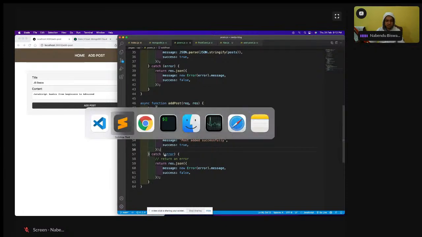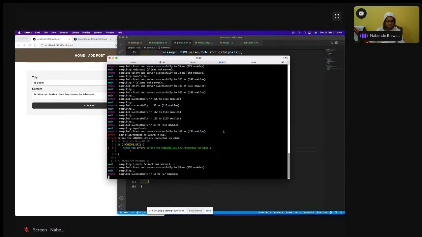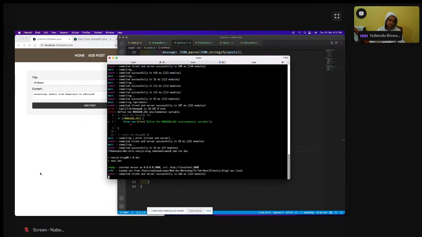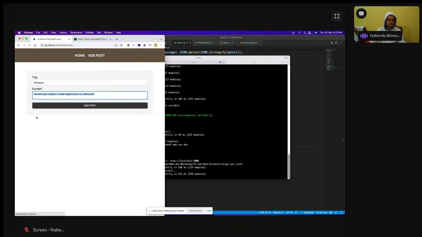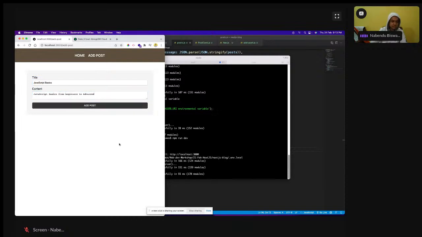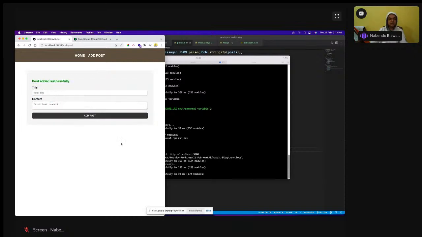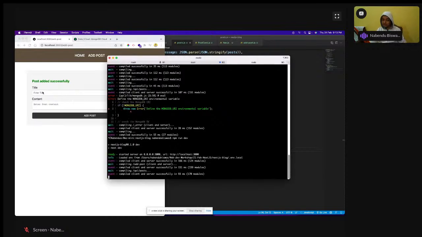Okay, so I'm on the terminal. It's always better to run it again. Let me refresh it, and JavaScript basics, and post, yeah, it is successfully post added successfully, and this is also deleted.